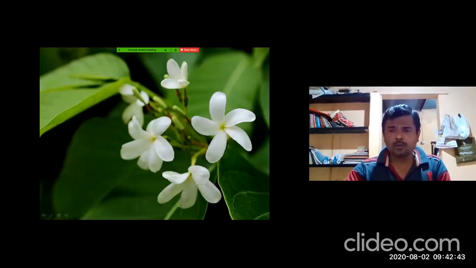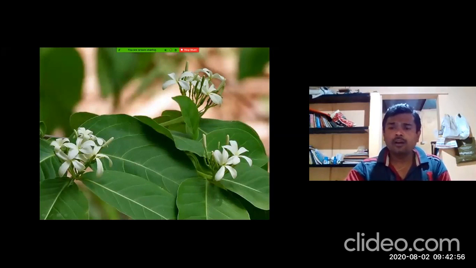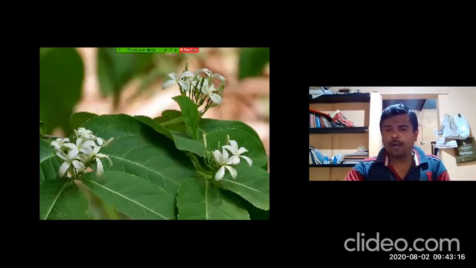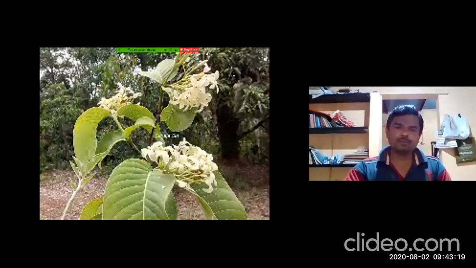Here you can observe that the flower looks exactly like a jasmine flower, as you observed in Wrightia tinctoria, that is Strikutaja. In this part there will be a corona, in the terminal part of the branches.